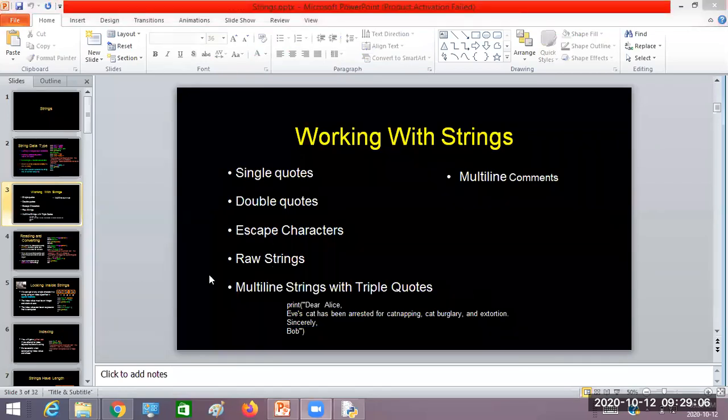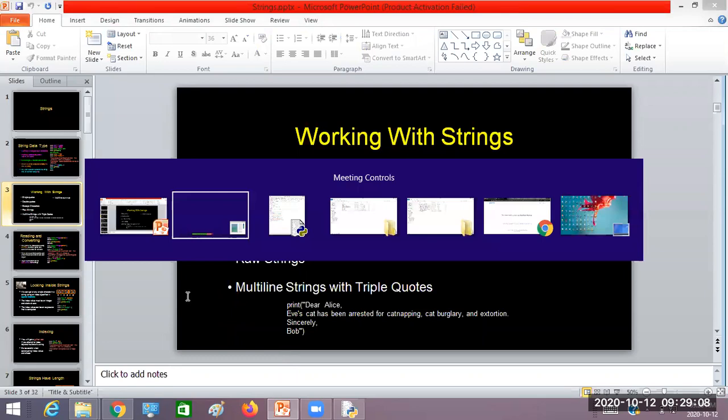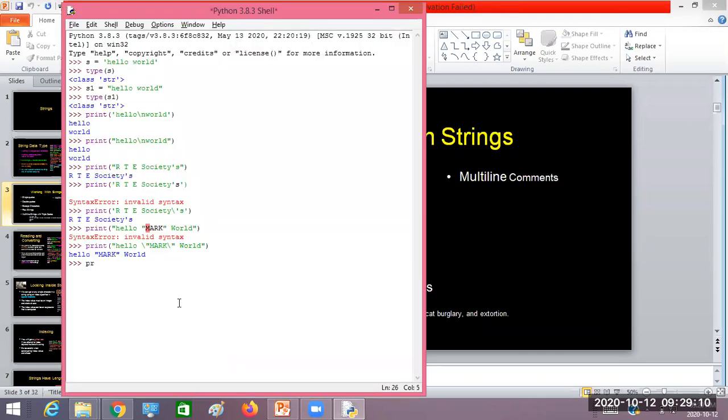Raw strings. Now look here. If you want to print a raw string, you can write a prefix r before the string to be displayed. That means it is going to display as a raw string.